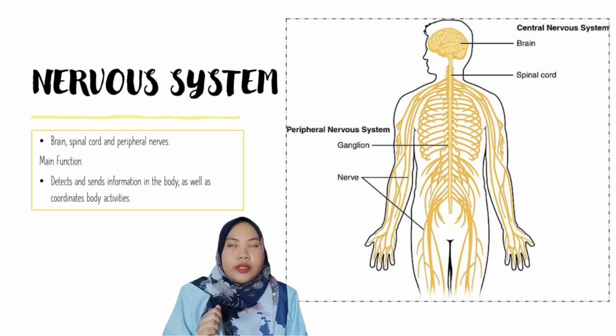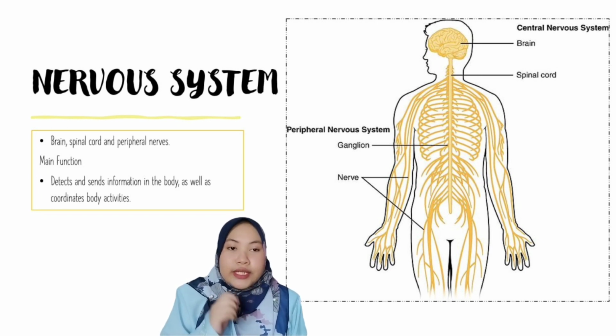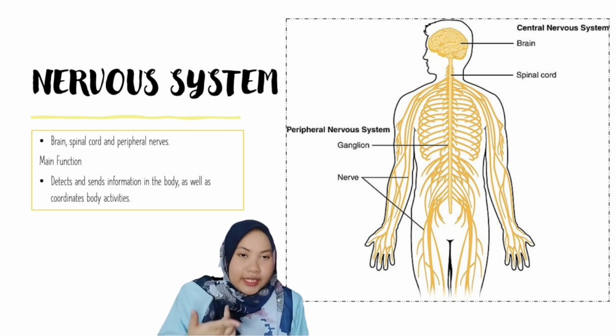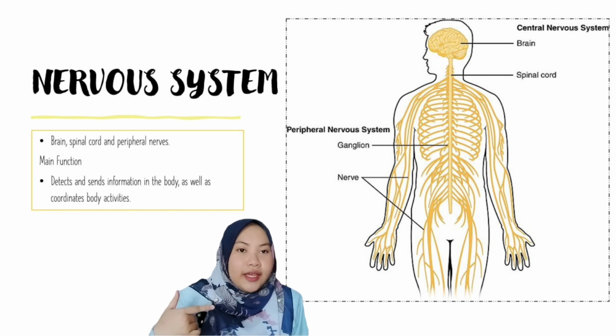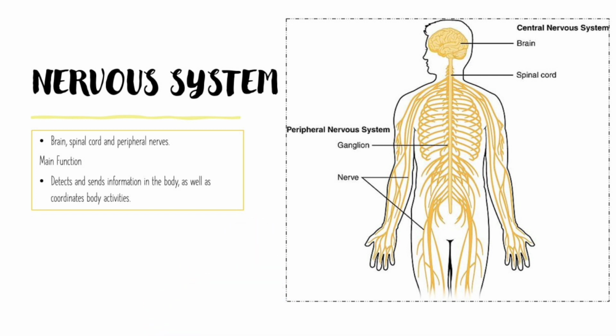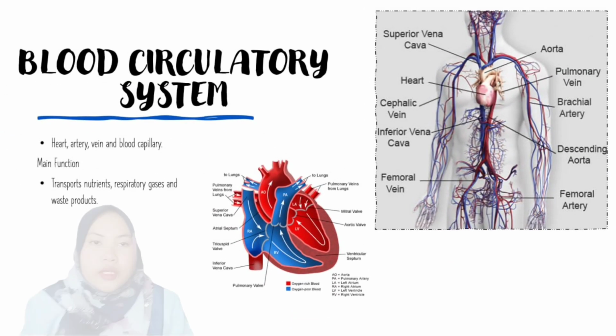Next, we have the nervous system. The main functions of the nervous system are to detect and send information in the body, the entire body, as well as to coordinate body activities. In the nervous system, we have the brain, spinal cord, and peripheral nerves.